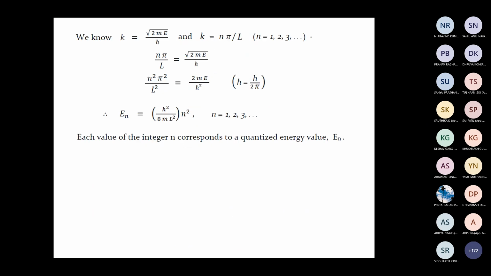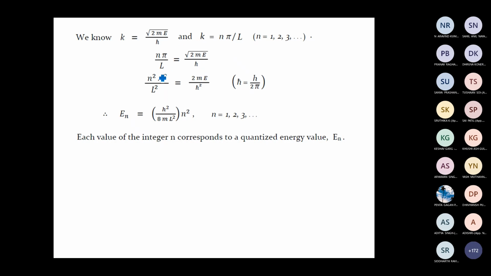We know that k square is equal to 2mE by h bar square, or we can write this constant k is equal to square root of 2mE by h bar, and we also know that k is equal to n pi by L, where n is an integer. It can take values 1, 2, 3, etc. If we equate these two, we get n pi by L is equal to square root of 2mE by h bar.